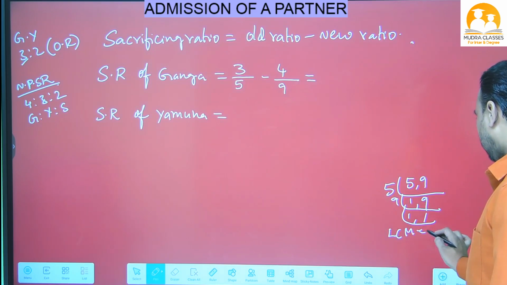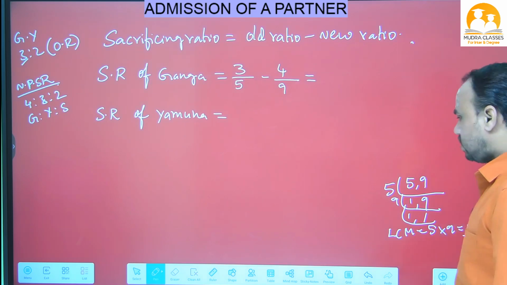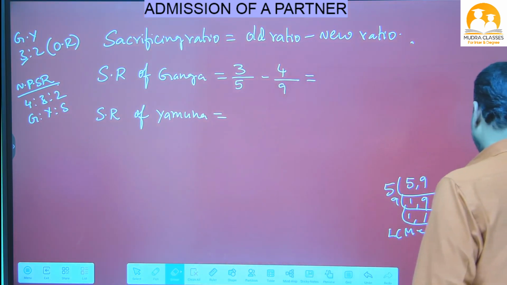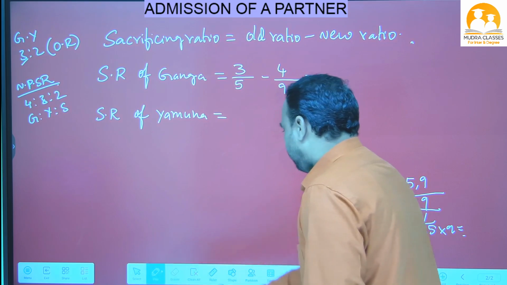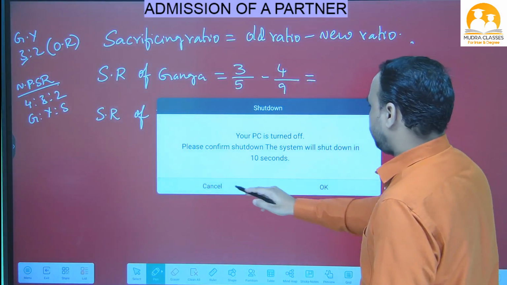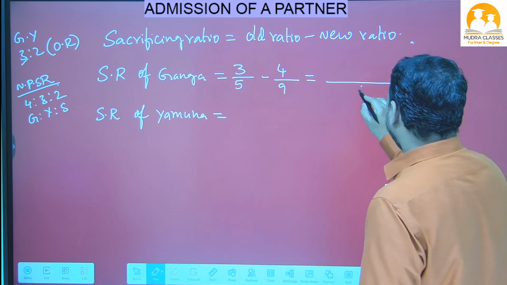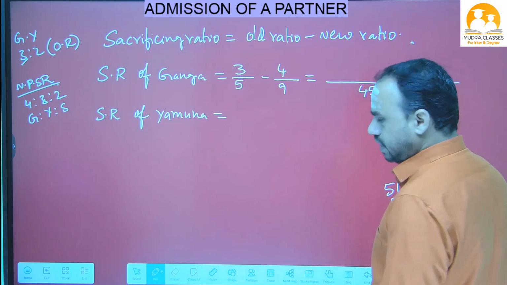LCM equals 5 into 9. 5 nines how much? 45. So the LCM is 45 here. I will write 45 as the LCM.